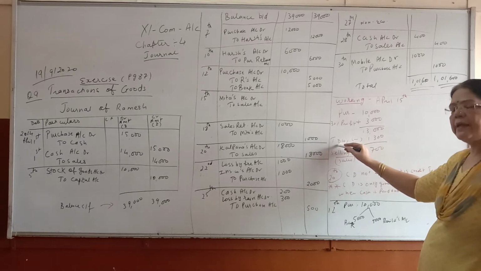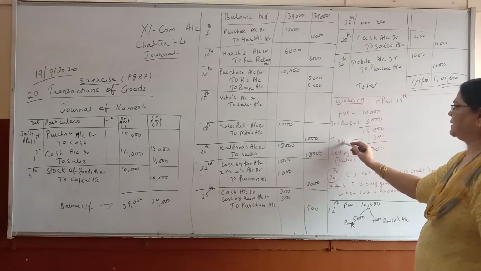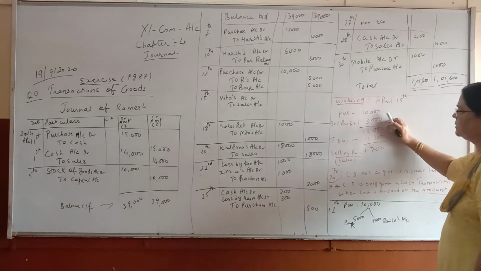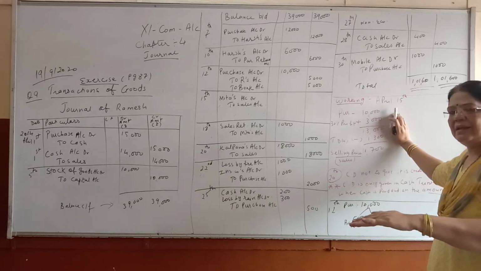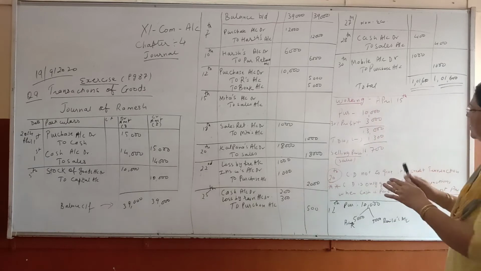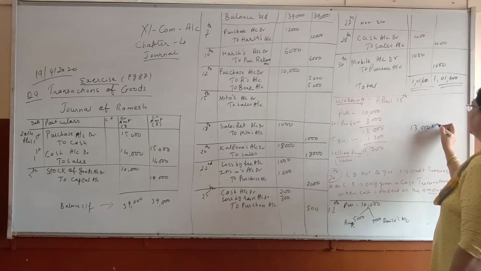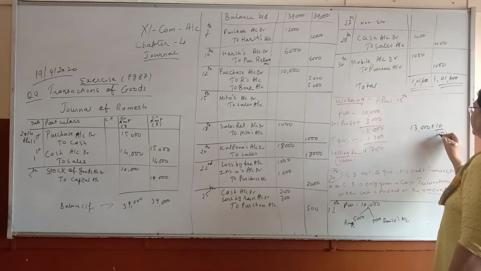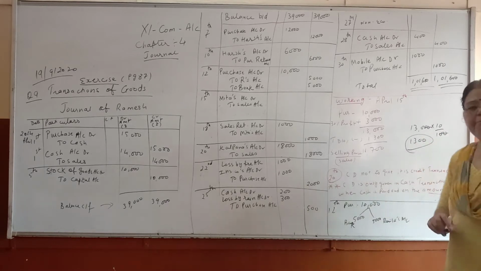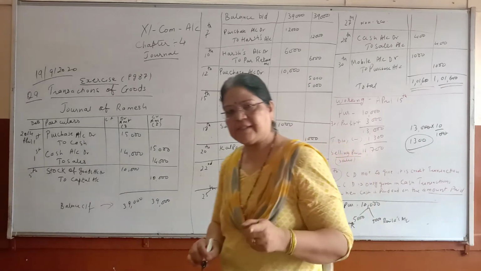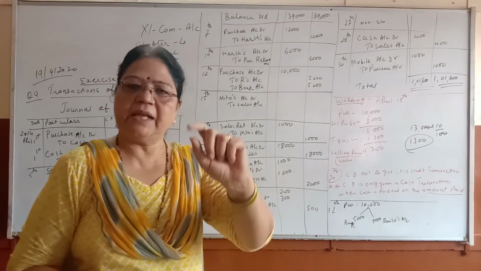TD means trade discount, CD means cash discount. So trade discount is 10%. So children, 10%, no need to use calculator, you have to do orally. 10% means 1 0 less. How? This way. I will show you, then no need to work out every time. See this, 1 3 0 0 0. So 10% means always 1 0 less. And 5% means after making 1 0 less, half.